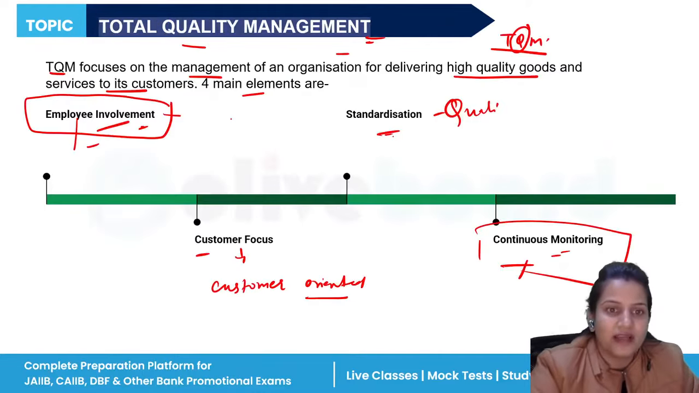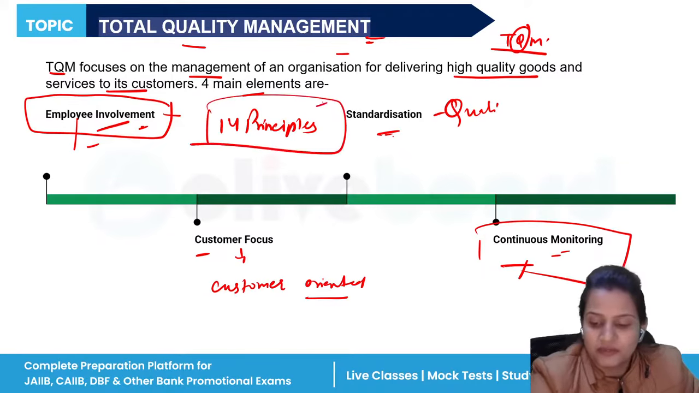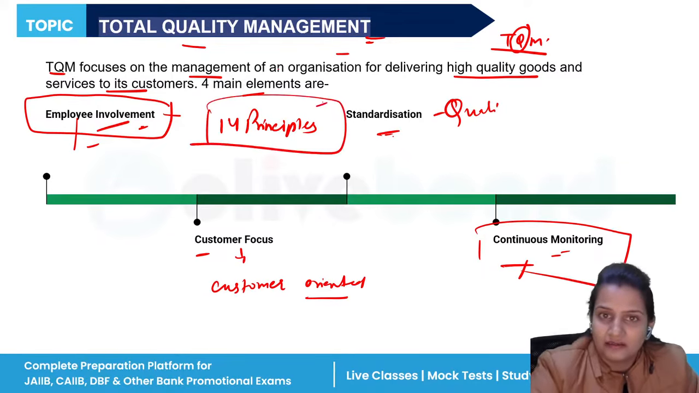So this TQM has 14 principles, which are also very important. It covers 14 principles that are related to the quality of the products.